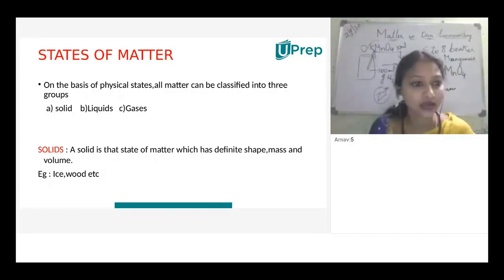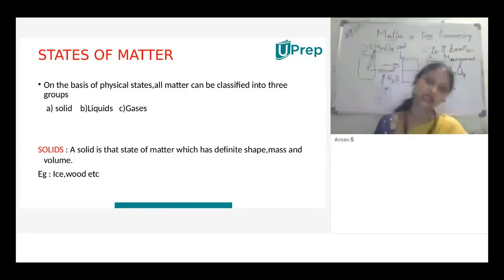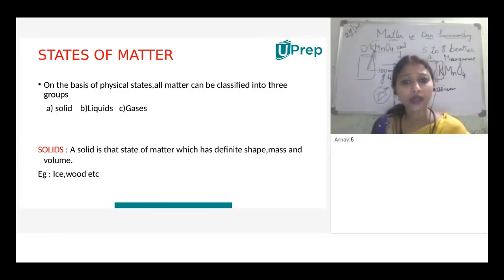Okay, what are the 3 states of matter? Solids. Arnav, what is the one more state of matter? Ma'am, Einstein-Bose condensate. Yes, Einstein-Bose condensate. Why I didn't say that, I'll say at the end. So, solids, liquids, and gases. Einstein-Bose condensate is nothing but, we'll read about plasma over there. So solids, liquids, and gases are the 3 states of matter.